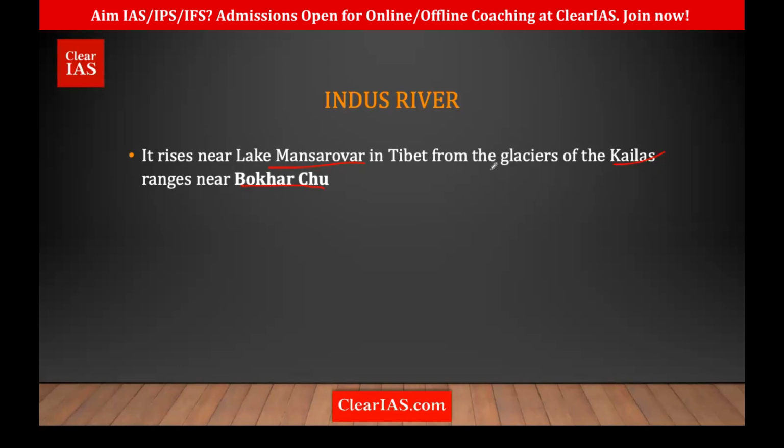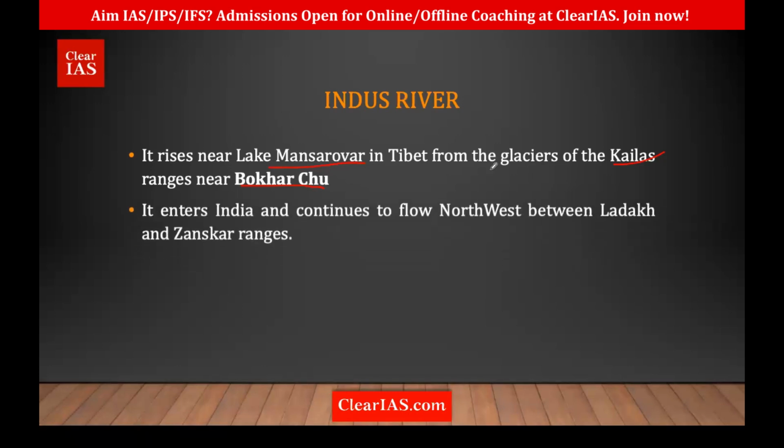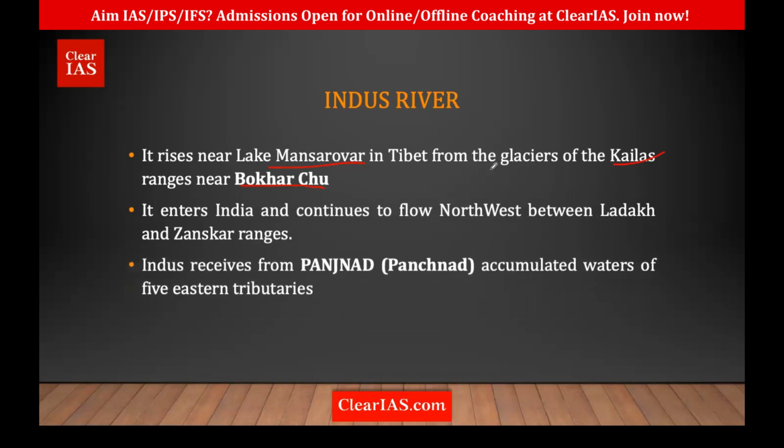So near Manasrovar Lake, near the Bokarchu glaciers. Then it flows to the northwest and between the Ladakh and Zanskar ranges. We saw the mountain ranges earlier, right? So Indus flows in between the Ladakh and Zanskar ranges. It has so many right bank and left bank tributaries, which we'll see next. But the most important tributaries are the Panchnath: Jhelum, Chenab, Ravi, Beas and Satluj. Those 5 rivers are called the Panchnath, and they supply the highest water to the Indus River.